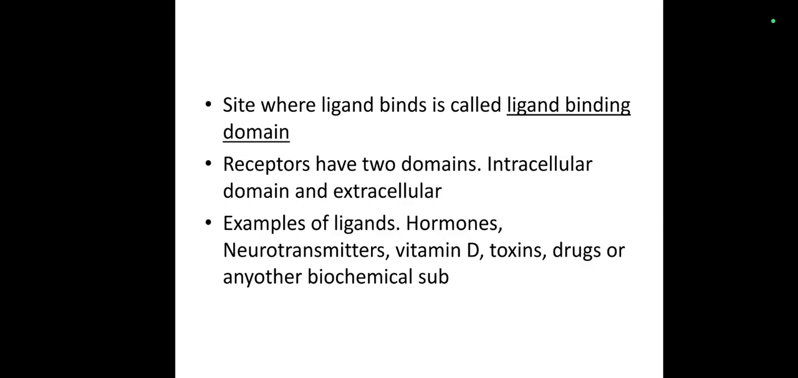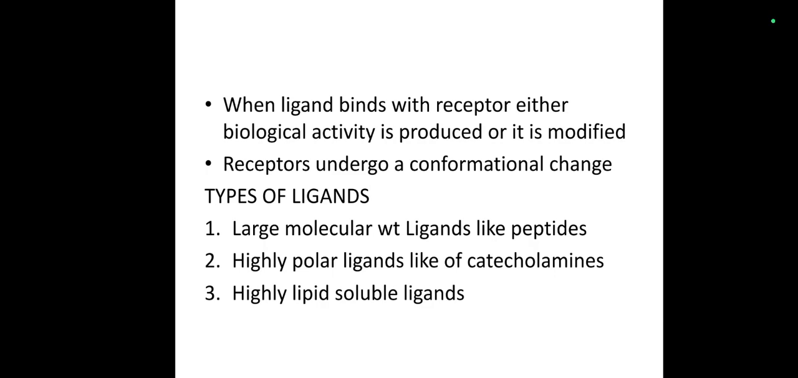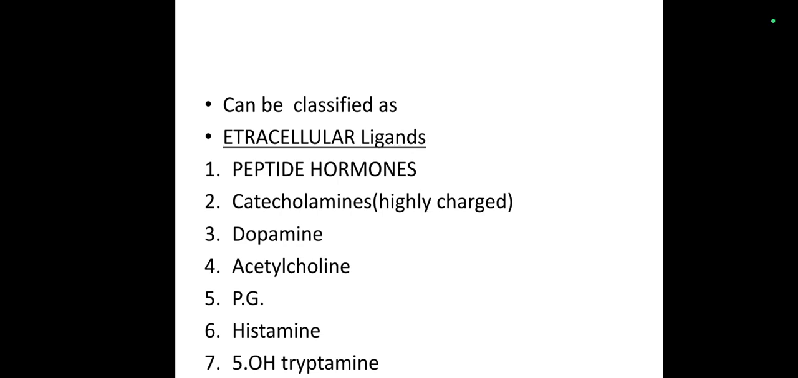Examples of the ligands are hormones, neurotransmitters, toxins, drugs and biochemical substances. Ligands are of three types. They may be peptides, large molecules, they may be charged particles like catecholamines, or they may be highly lipid soluble molecules. Once the ligand binds with the receptor, the biological activity will be started or a conformational change will take place.